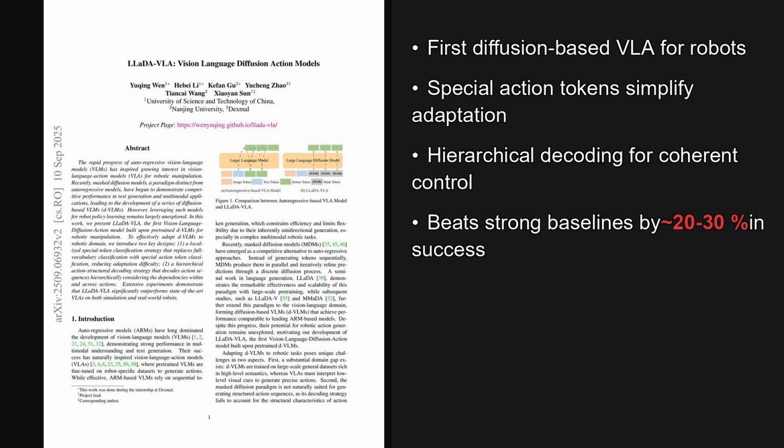Wrapping up, 2 takeaways stand out. Localized special token classification narrows the vision to action domain gap, and hierarchical action structured decoding makes multi-step control coherent and reliable. The broader implication is clear. Mask diffusion can power practical robot policies, not just generative media.